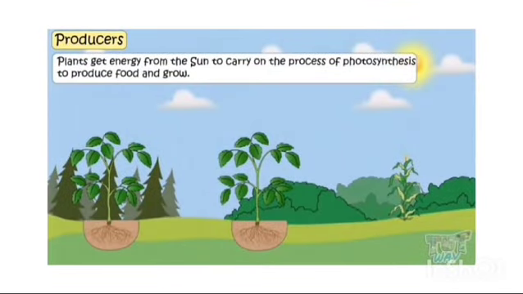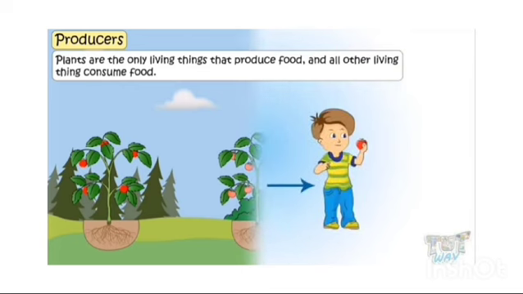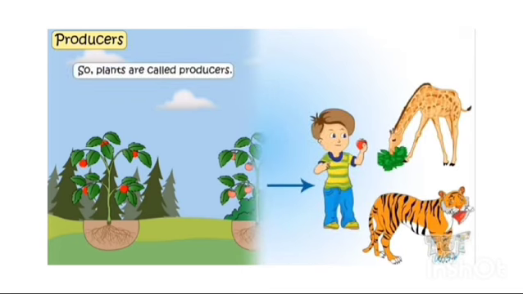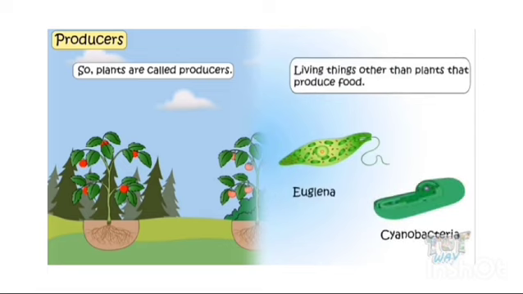Producers are plants that get energy from the sun to carry out the process of photosynthesis to produce food and grow. Plants are the only living things that produce food and allow all other living organisms to consume this food. So the plants are called producers. Other than plants, some other organisms also have the ability to produce food, like Euglena and Cyanobacteria. They are examples of microorganisms that produce their own food. These are examples of a pond ecosystem.